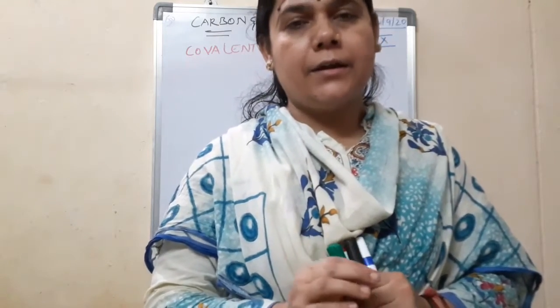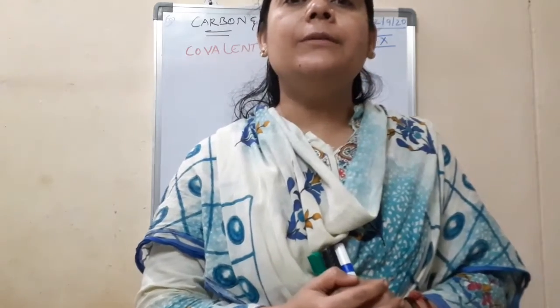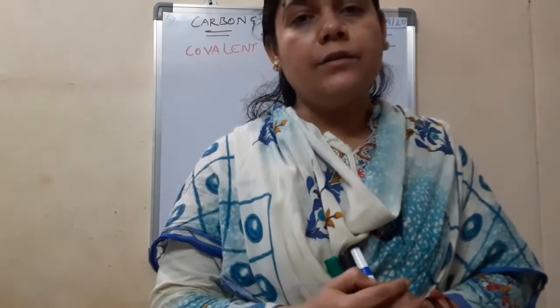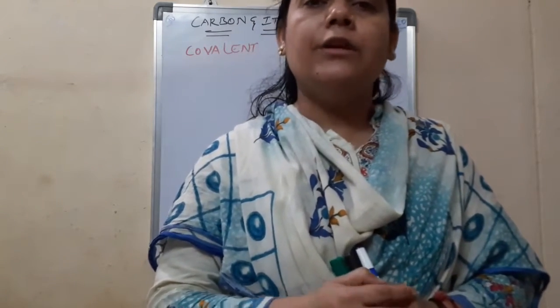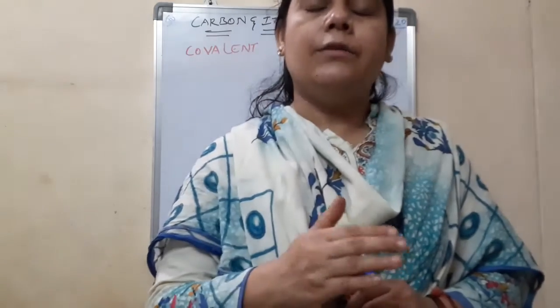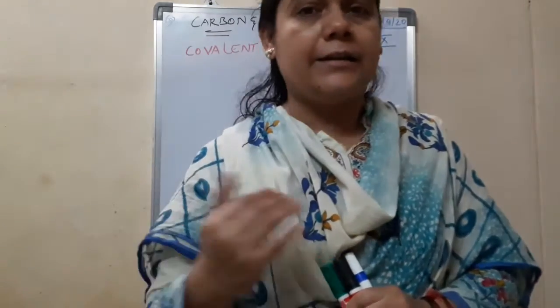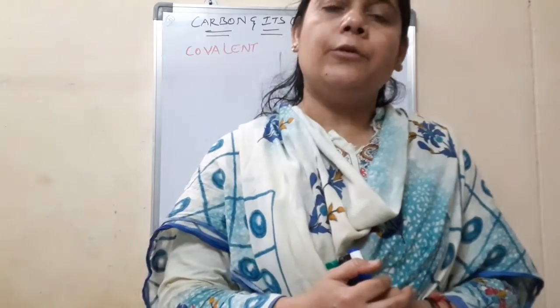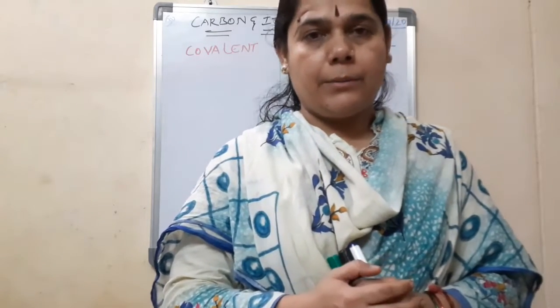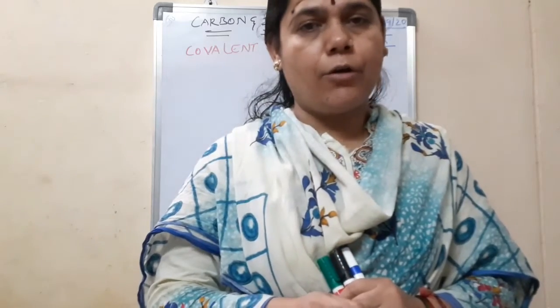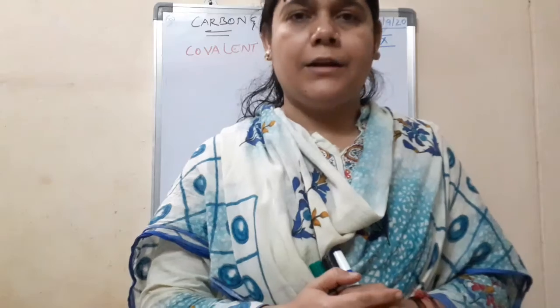But in the case of double and triple bonds, we call them unsaturated bonds because the oxygen and nitrogen will be ready to share those two electrons with some other atom as well. Okay children, about that we'll be learning later. But remember: single bond, double bond, triple bond. A single bond is a saturated bond, whereas double and triple bonds are unsaturated covalent bonds.